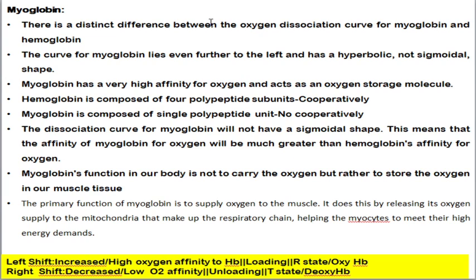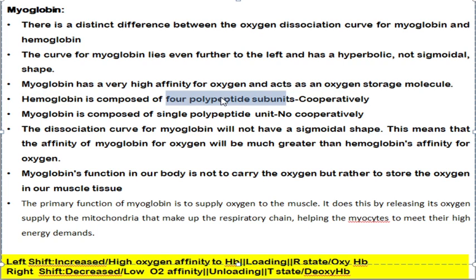So there is a distinct difference between the oxygen dissociation curve of myoglobin and hemoglobin. For hemoglobin, the curve is sigmoidal in shape, whereas for myoglobin, the curve is shifted towards the left. That is, it is more hyperbolic in nature. It is not sigmoidal in nature. The main reason is that myoglobin has a very high affinity for oxygen, and myoglobin also acts as an oxygen storage molecule.